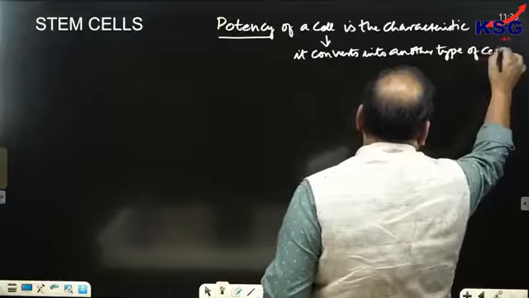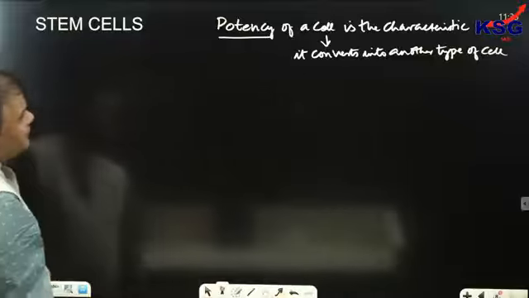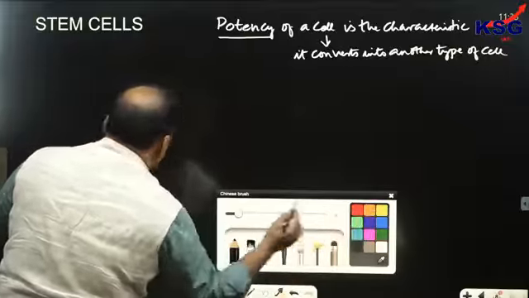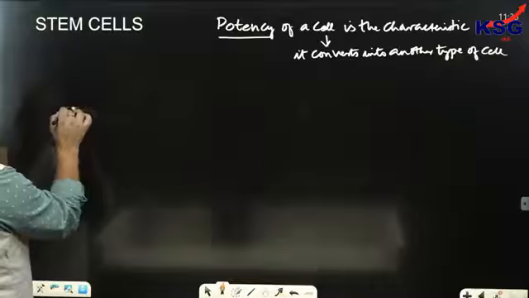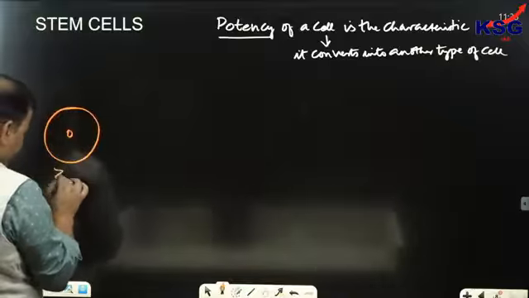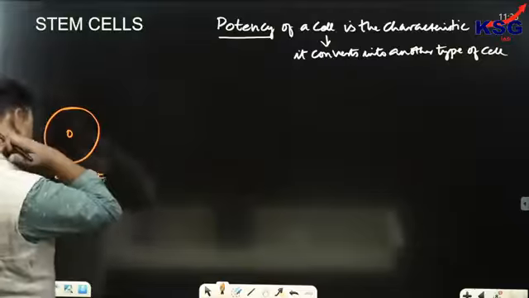Clear? And there are different forms of potency. For example, suppose this is the zygote which has resulted after fertilization.